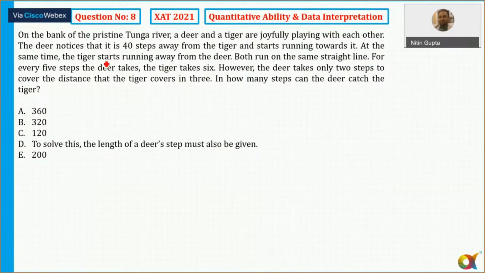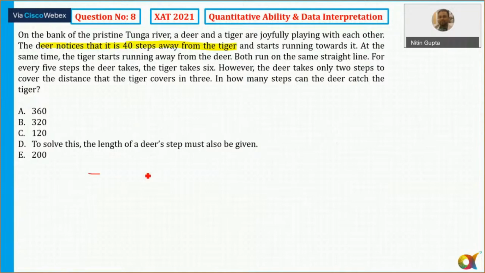It says on the bank of this Tunga River, a deer and tiger are joyfully playing with each other. The deer notices that it is 40 steps away from the tiger. So the deer notices, which means it is from the deer's point of view. From the deer's perspective, you need to think, because the deer noticed that it is 40 steps away from the tiger.